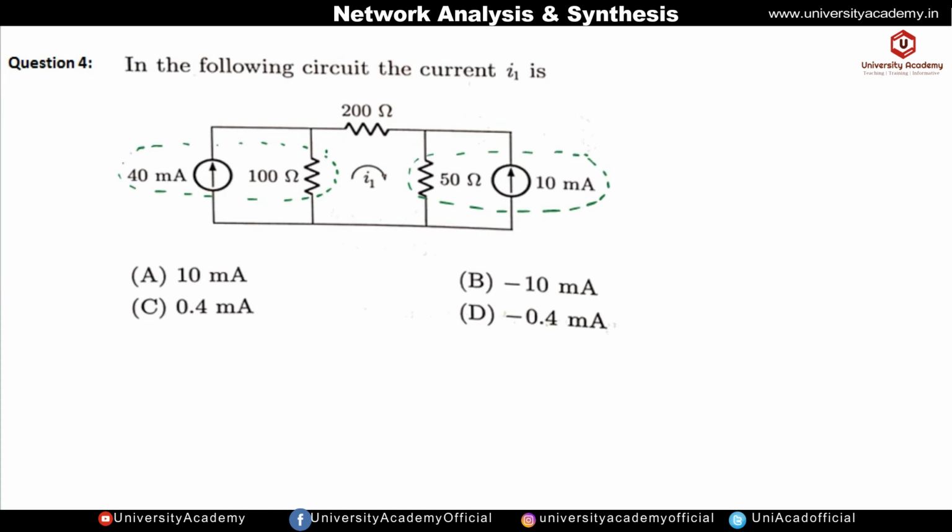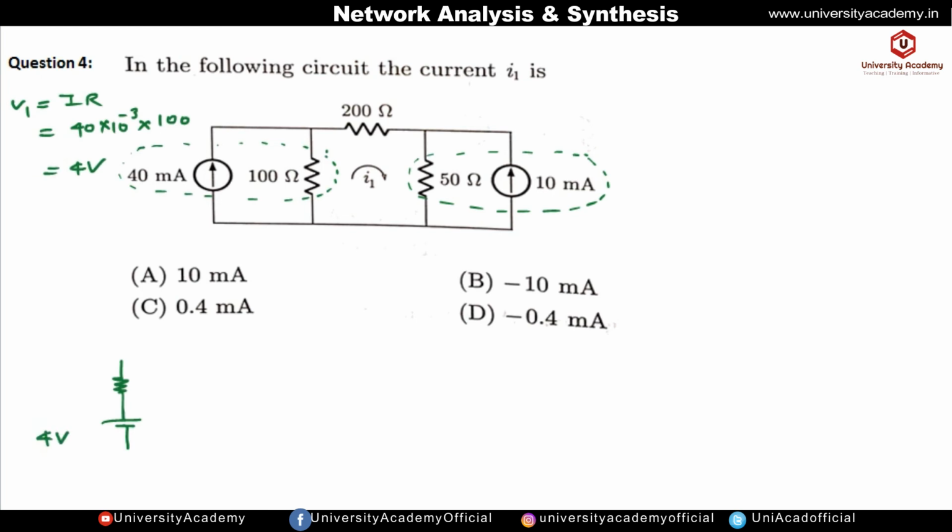So we will convert this current source into a voltage source. So now it will consist of a resistance which will be connected in series with the battery. So this is the voltage source. Now we have to find out the value of this voltage source. So this V1 is given by I into R. So what is the value of the current source? That is 40 milliampere, that is 40 into 10 to the power minus 3, and resistance here is 100 ohm. So V1 we are getting as 4 volt.